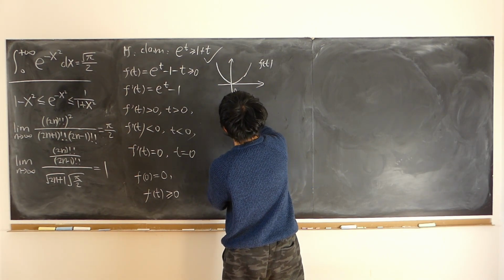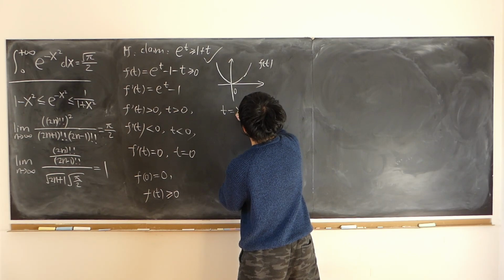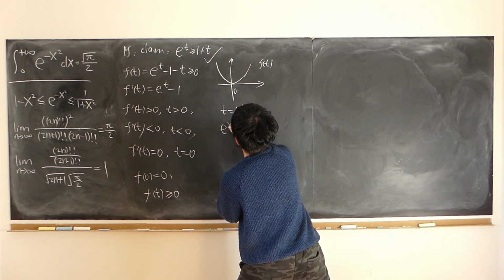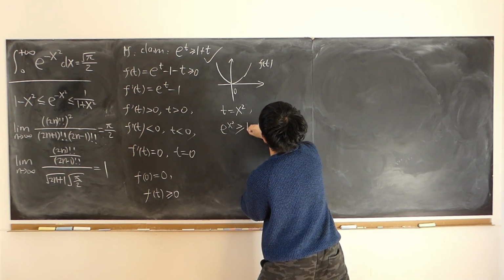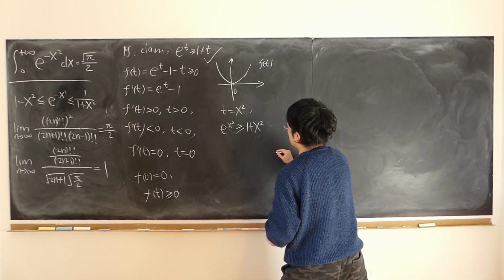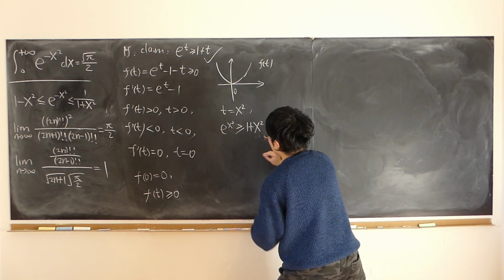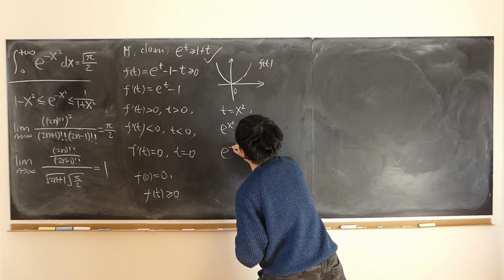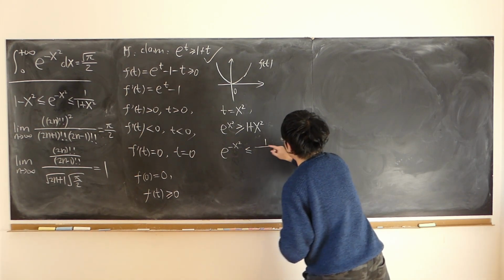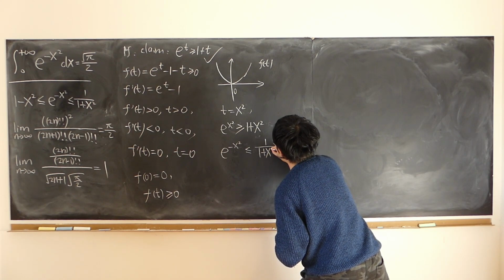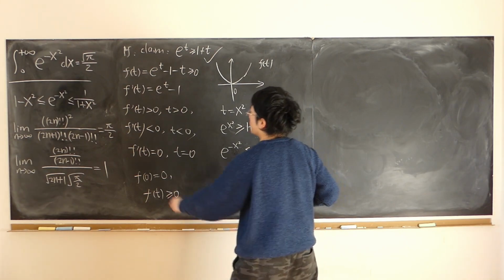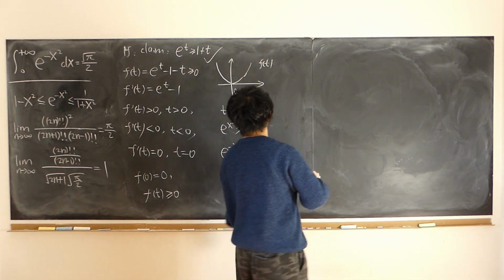Now if I let t equal x squared, then I have e to the power of x squared larger than or equal to 1 plus x squared. If I take the reciprocal on both sides, 1 over e to the power of x squared is just e to the power of negative x squared. Change the direction, and the reciprocal of this is 1 over 1 plus x squared. That is the right-hand side of the inequality.